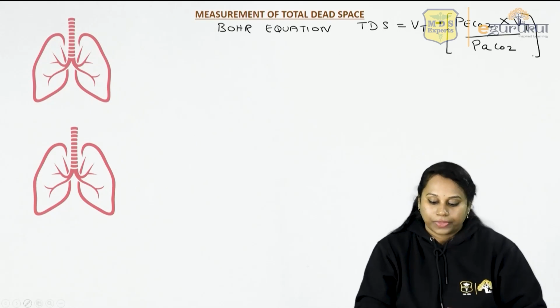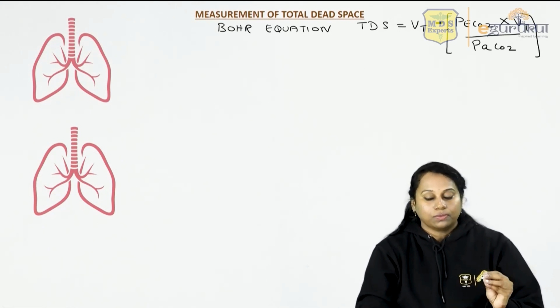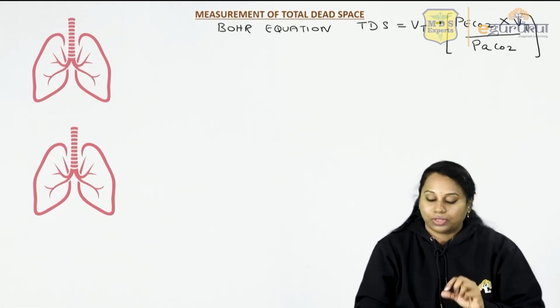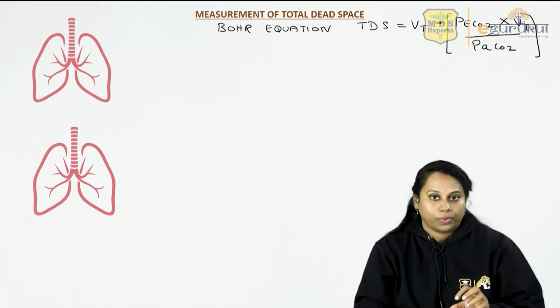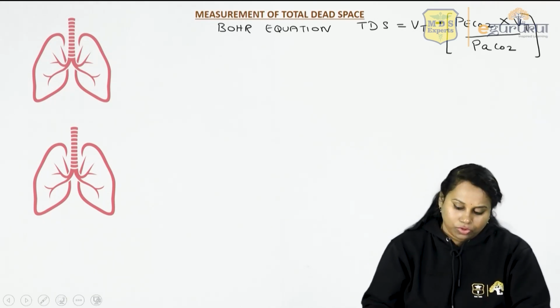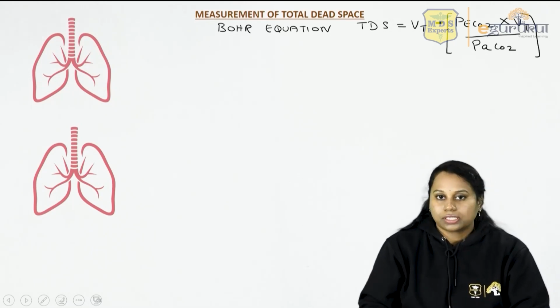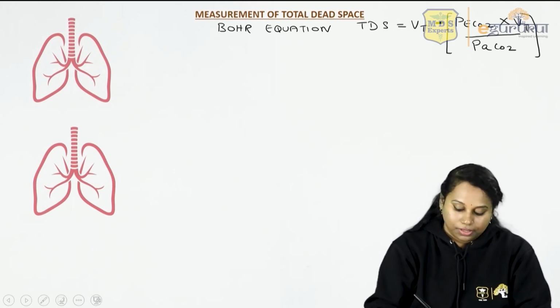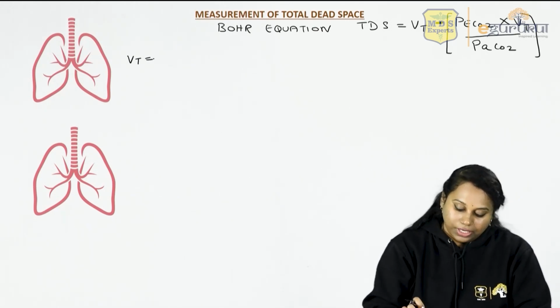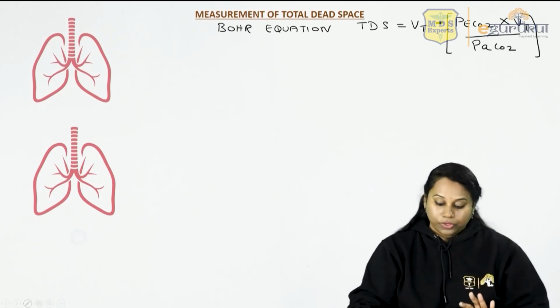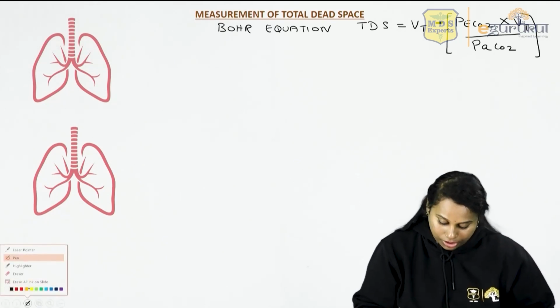This is the formula. I'll just tell you how we derived this formula, based on a few concepts. What is tidal volume? Vt is tidal volume. So you leave that equation as of now, and we're going to discuss how we derive this equation.